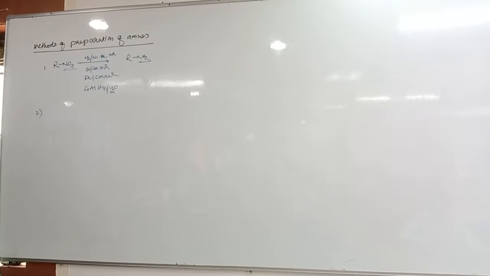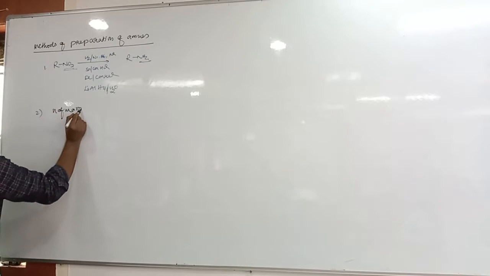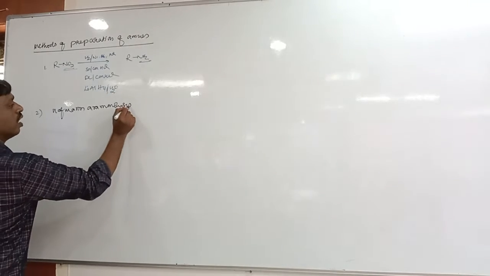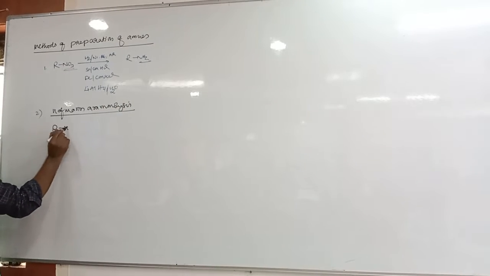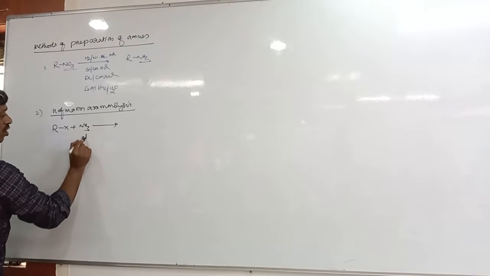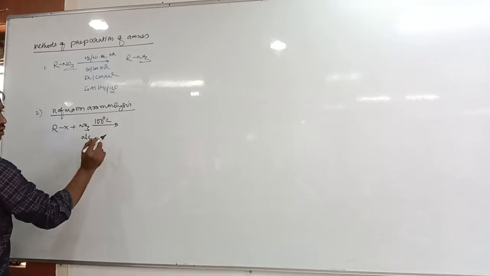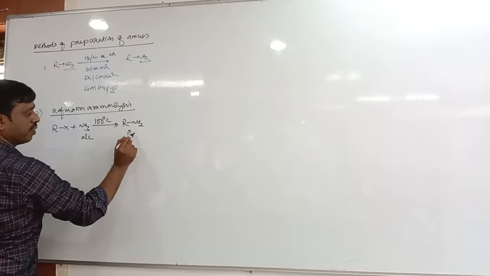Is it over? I think not completely. Okay, tell me what is the reaction? Hoffman ammonolysis. Here, in this reaction, alkyl halide RX reacts with ammonia. Usually it is alcoholic ammonia at 100 degrees Celsius, to form RNH2, primary amine.